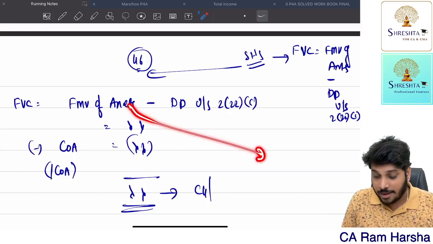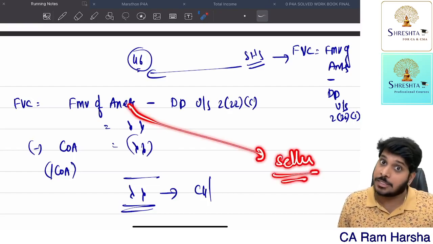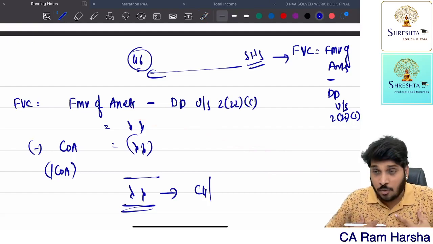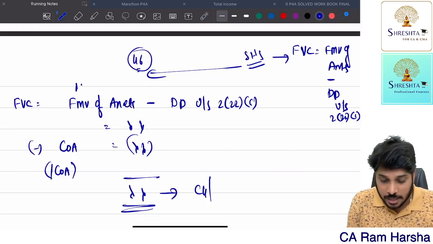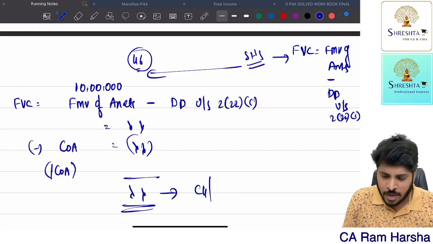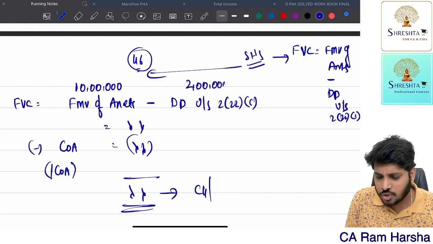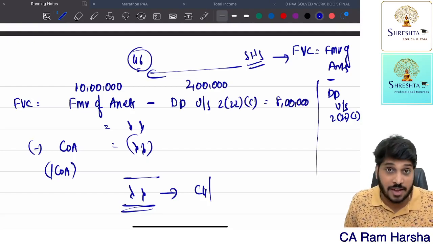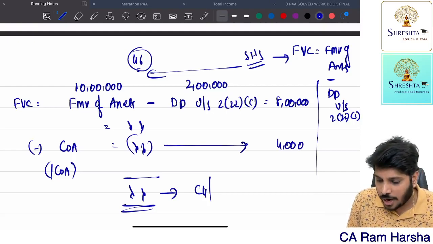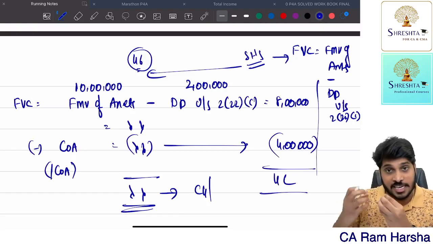This asset I am subsequently selling to somebody else. Suppose when the company got liquidated, I was one of the shareholders. I received 10 lakhs worth of market value of the asset in my hand. Deemed dividend considered by the company was 2 lakh. So total consideration was 8 lakhs. This is what is considered for capital gain taxation, minus cost of acquisition. Let us assume 4 lakh. So I made a profit totally of 4 lakh because of the liquidation and the asset distributed.